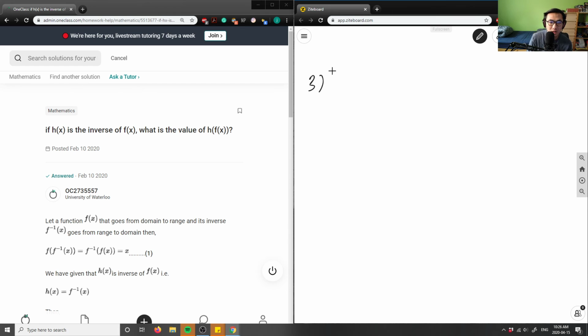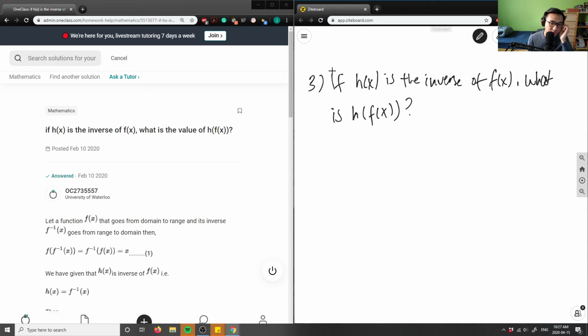It says, if h of x is the inverse of f of x, what is the value of h of f of x? So we're talking about a composite function now. Let me rewrite this. If h of x is the inverse of f of x, what is h at f of x?